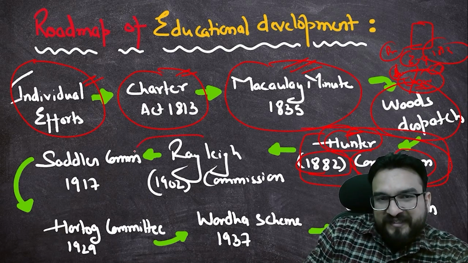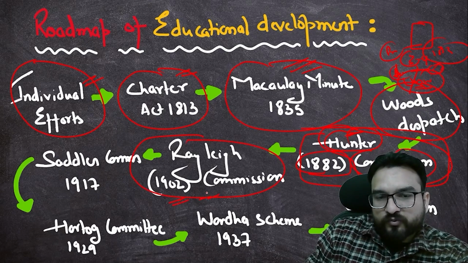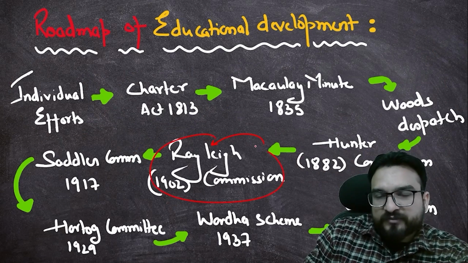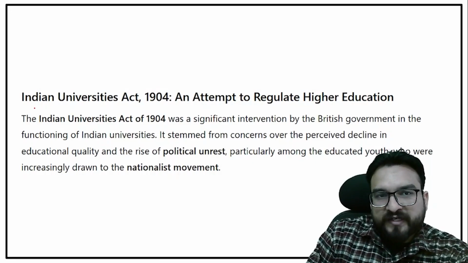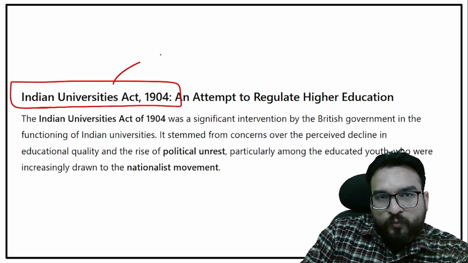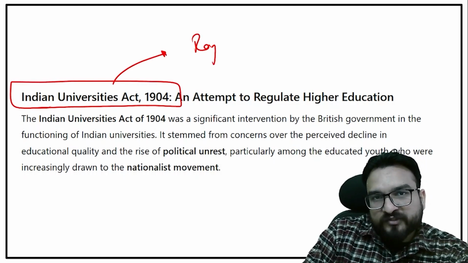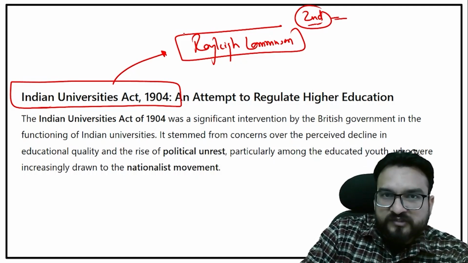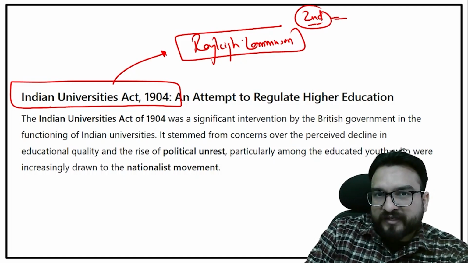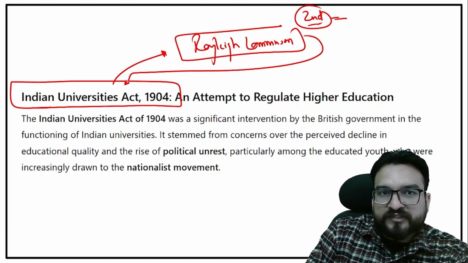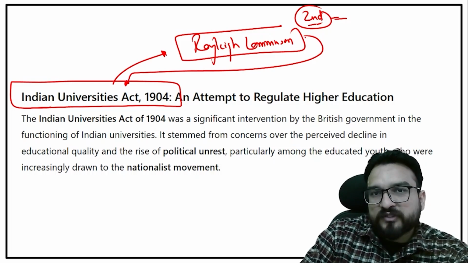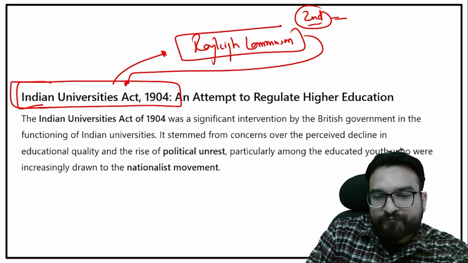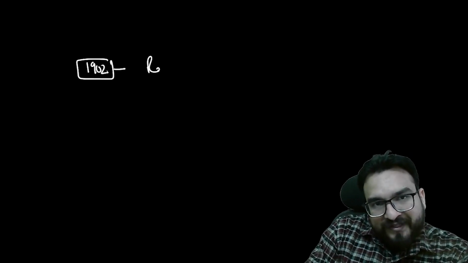So now we will see the next commission, guys: the Raleigh Commission, 1902. We have come to the second Education Commission now. This is your Indian Universities Act, which is another name for the Raleigh Commission. The Raleigh Commission is the second education commission, because the first was the Hunter Commission, right? Over here, the Raleigh Commission is also known as the Indian Universities Act 1905. Why? Based upon this Raleigh Commission, this act was passed. So what you are understanding over here: in 1902, the Raleigh Commission was appointed.